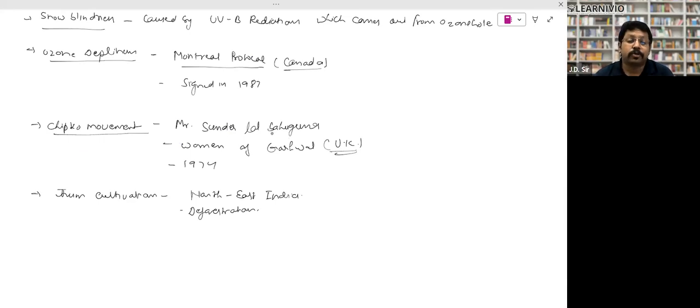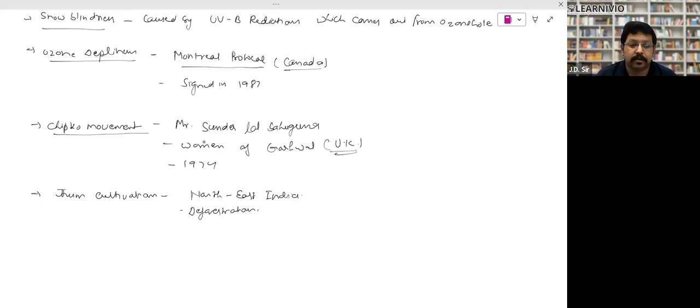Sundarlal Bahuguna started a movement called the Chipko movement. Chipko means to get stuck, right? So the women of Garhwal, which is a part of Uttarakhand in India, would get stuck to the trunk of a tree when some authorities tried to cut it down. That's how this was a forest conservation movement. It started in 1974, and the person who led this movement was Sundarlal Bahuguna, right?